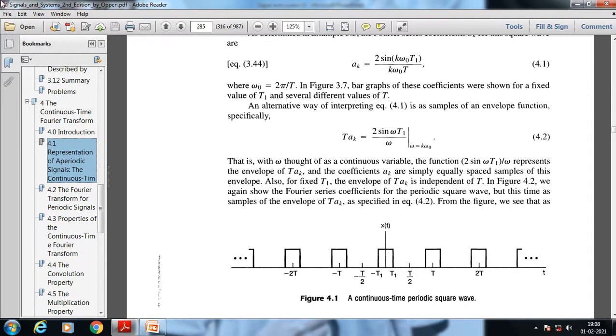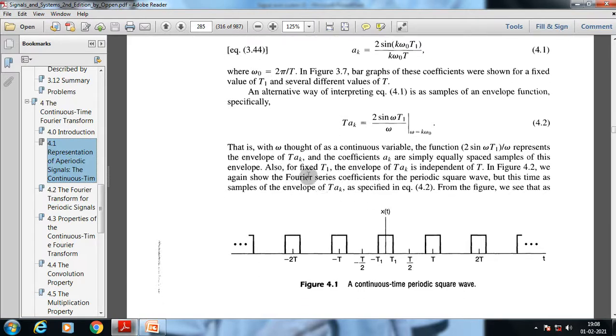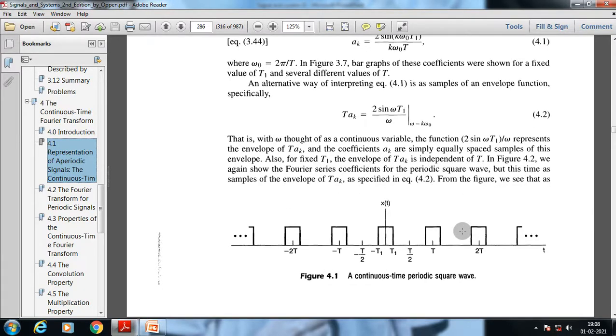The function or the signal could be periodic or aperiodic, but the relation between the time domain of that function or signal and the frequency domain of that function is the basic representation of the Fourier transform. So this gate function relation gives us the scope to establish a relation of time and frequency for a periodic or aperiodic signal. Now if we consider these facts, for fixed t1, the envelope of T a suffix k is independent of T.